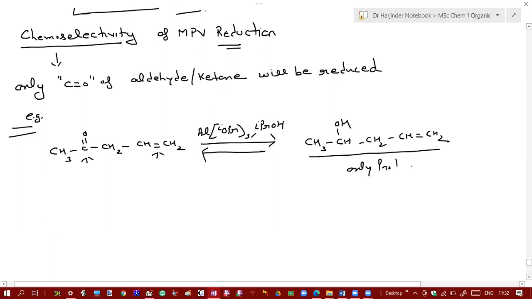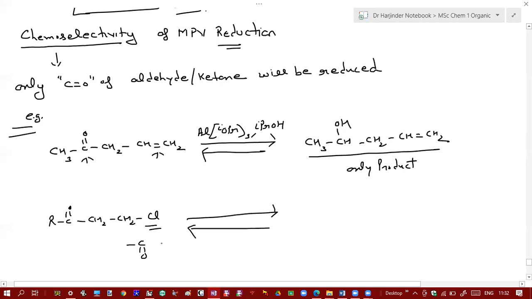So you get only this product. The reaction is highly chemoselective, and similarly if you have some other reagent, for example RC double bond O, CH2, CH2, CH2Cl, or here you have any other group such as an ester group or carboxylic acid group, in that case also only this keto group will get reduced under these conditions.